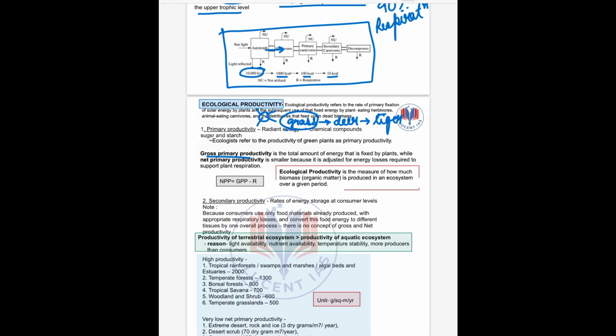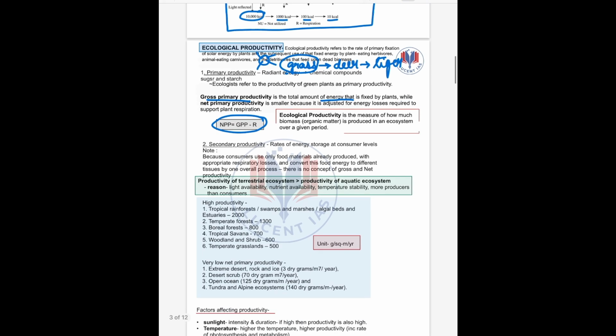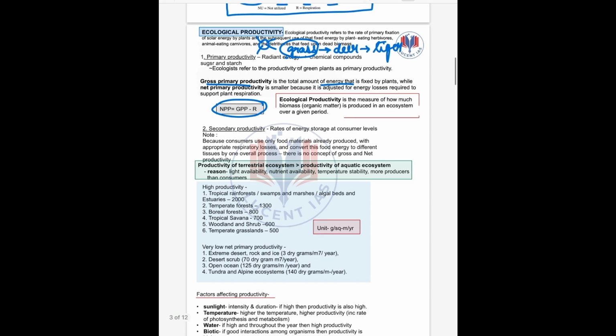Gross primary productivity is the total amount of energy that is fixed by plants, while net primary productivity is what remains after the energy lost due to respiration. Clear? Next up we have secondary productivity. The rate of energy storage at the consumer level is called the secondary productivity.